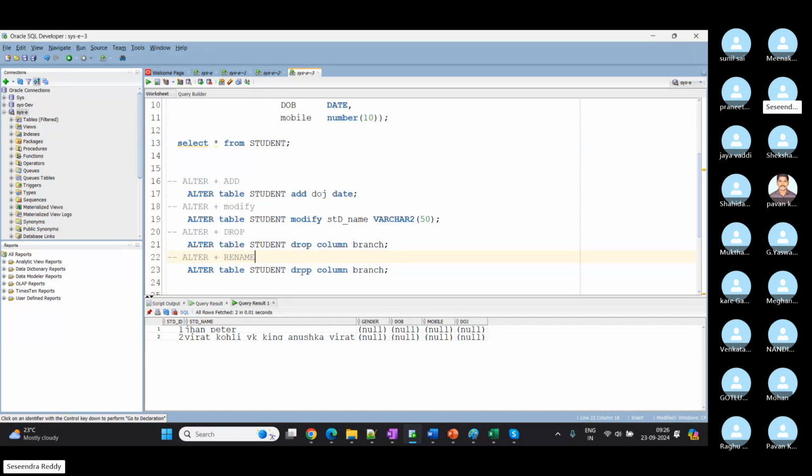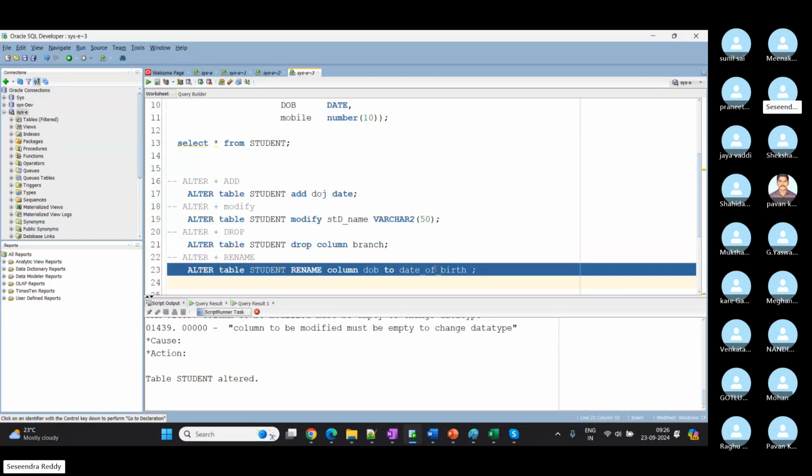So we can use the rename option here. Alter table, our student table, rename column, what it is, DOB to the new one. What is our new column name? Date_of_birth. So I'm changing it from DOB to date of birth. That's it.